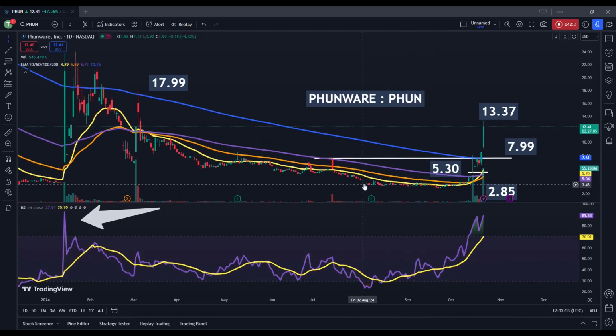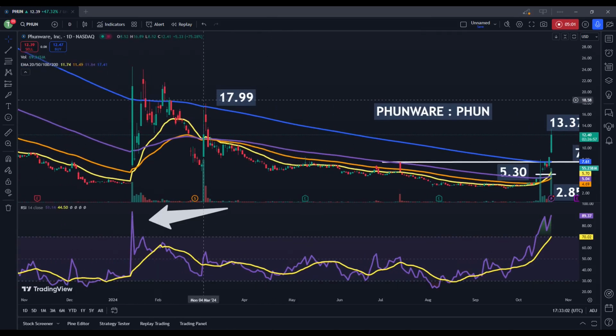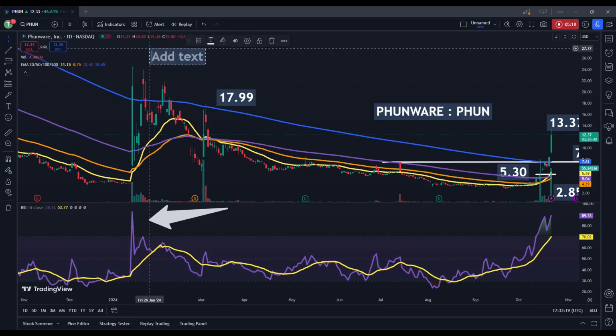I do think that this looks like a bottom because we've seen the stock trade previously right around this $2 or $3 per share area. And we have seen some fairly significant spikes. If we go back to, this is just January of this year. So roughly January 11, the stock is trading around $3.75. And then we did see a spike into 24.50. So let's also mark that here.